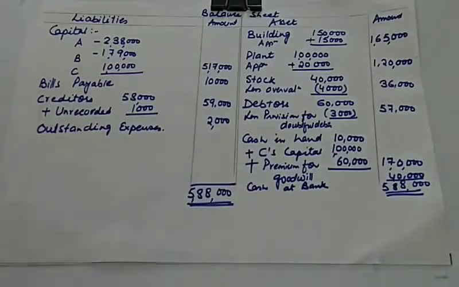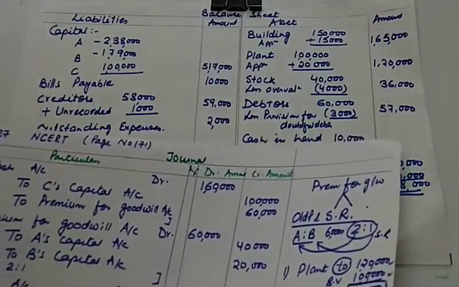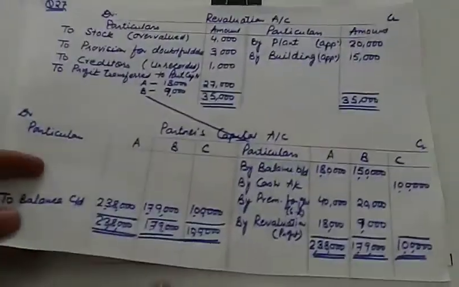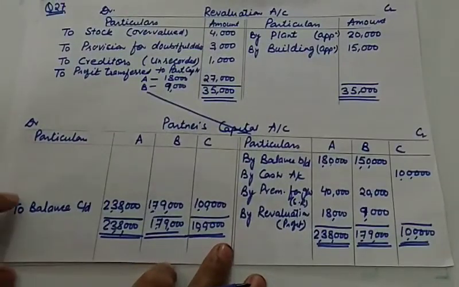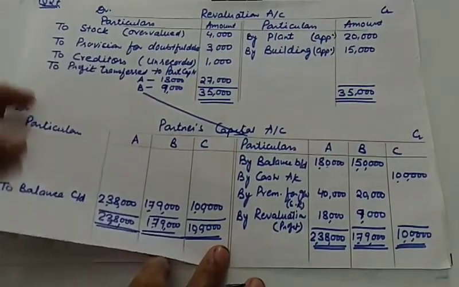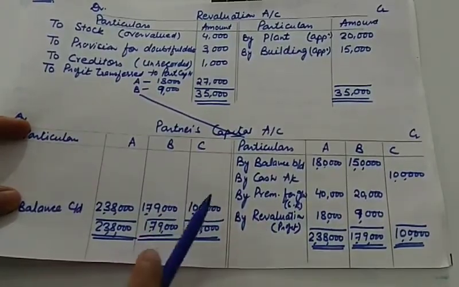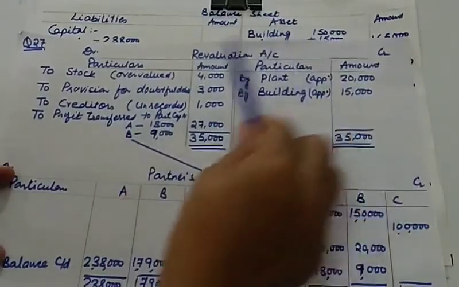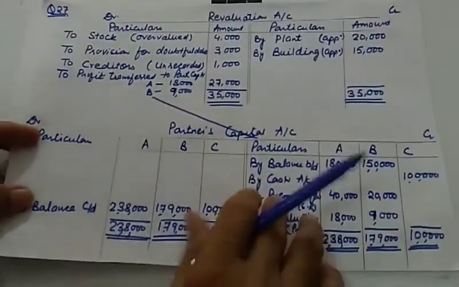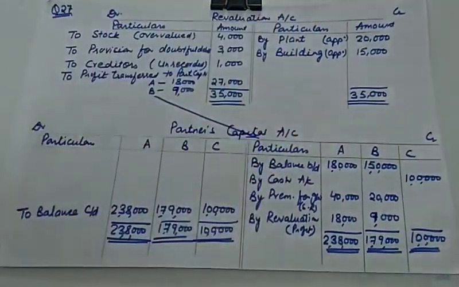So I hope the treatment of how to prepare revaluation account, journal entries, partners capital and balance sheet, it must be clear to you, and we'll be doing few more numericals based on such kind of problems with more details, different details. But I hope all these things are clear to you, and I advise you, whenever you are required to make revaluation, partners capital and balance sheet, do all the transactions simultaneously, and this way your balance sheet will be valid. So I hope everything is clear to you. So that's all for today. Have a nice day.